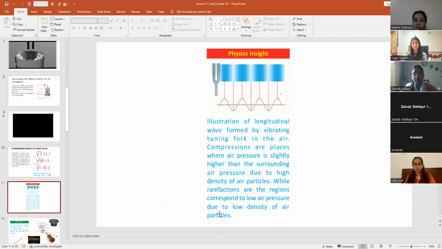While rarefactions are the regions corresponding to low air pressure due to low density of air particles. So this white line is the region of rarefaction. Here the density of the particles will be low. When this prong comes back, it will transfer the pressure to the other side. So here again the pressure will be increased, then this pressure will be transferred to the other side, and here the density again will be low, or it's a region of rarefaction. So it forms a uniform pattern: compression, rarefaction, then compression, rarefaction, compression, rarefaction, and in this way the longitudinal waves are produced in the case of sound, right?